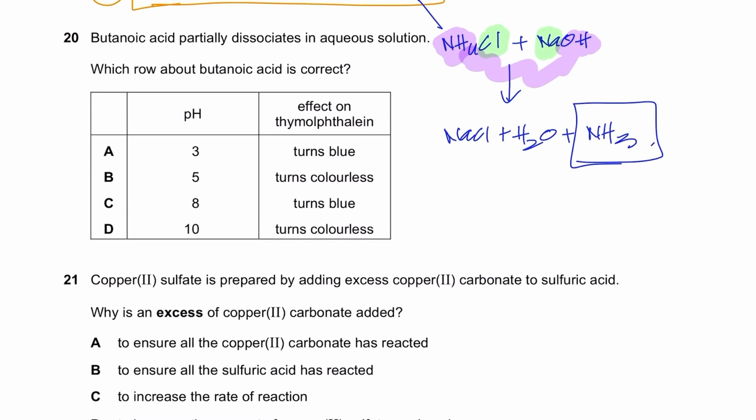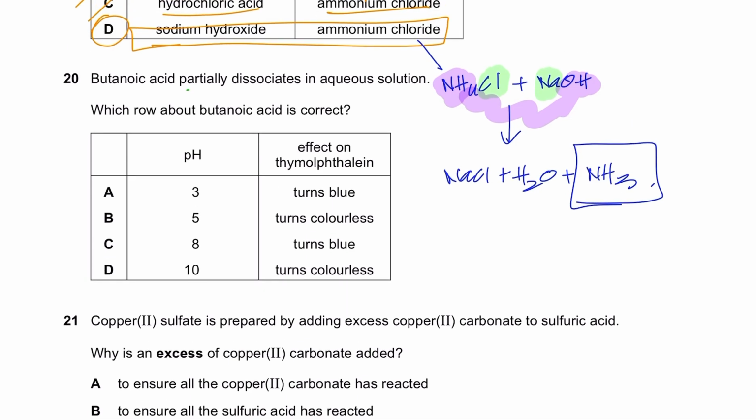Now 20 says butanoic acid partially dissociates in aqueous solution. What should be the row about butanoic acid? If it's an acid, partially dissociates means it's a weak acid, right? So it would have a pH lower than 7, but not much lower than 7. It can't be 0, 1, or 2, right? Those are strong acids. But let's see the options given to us.